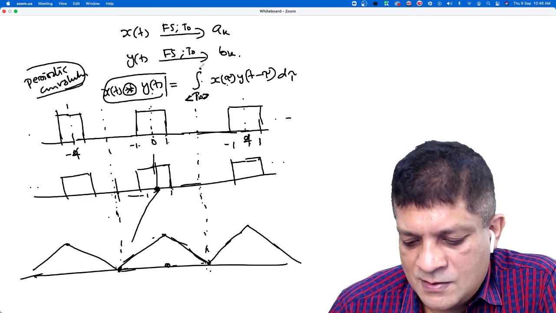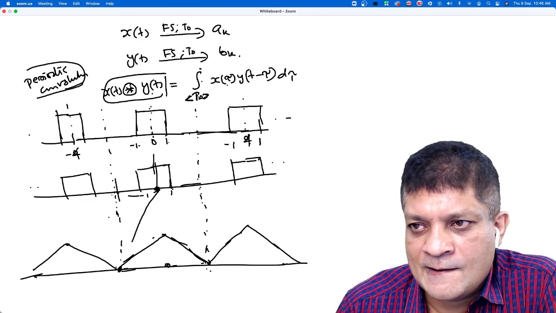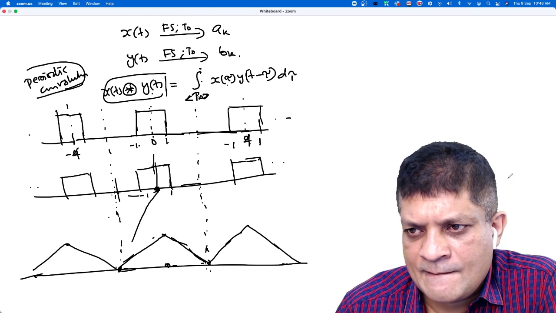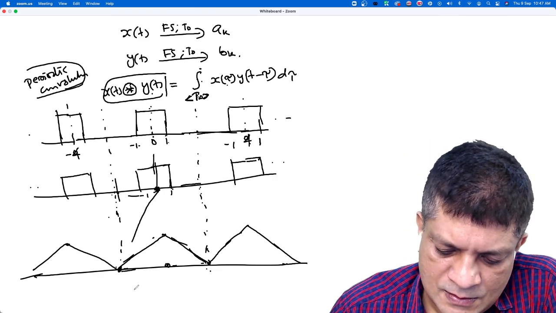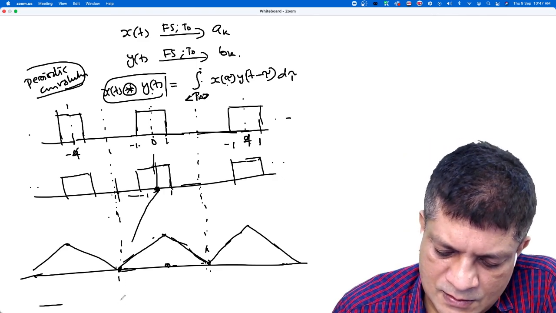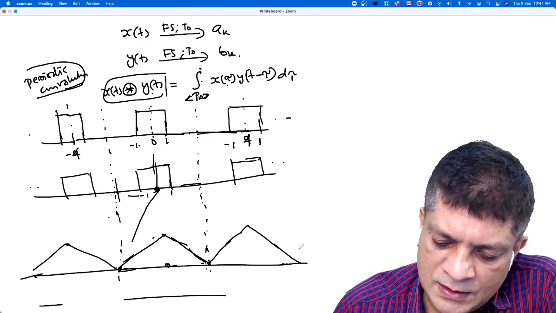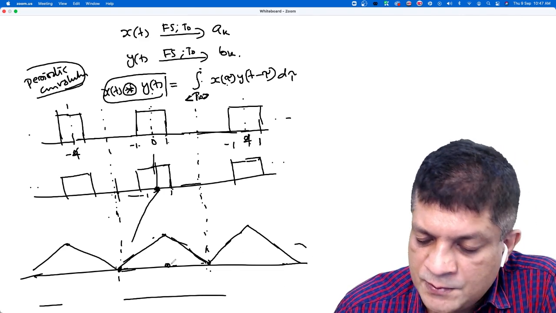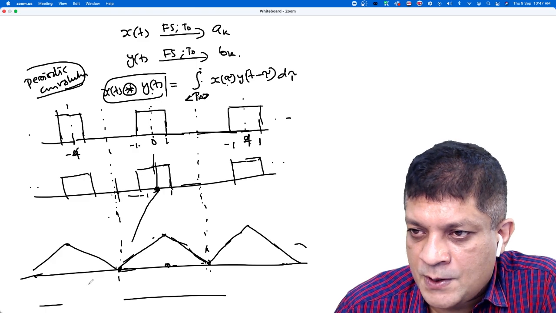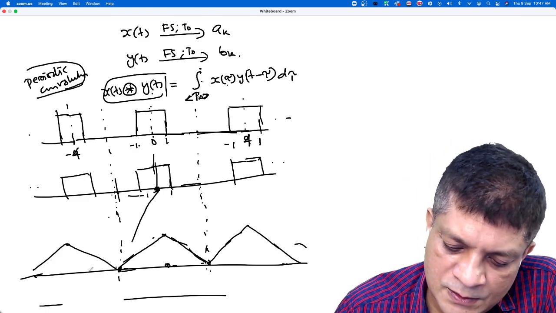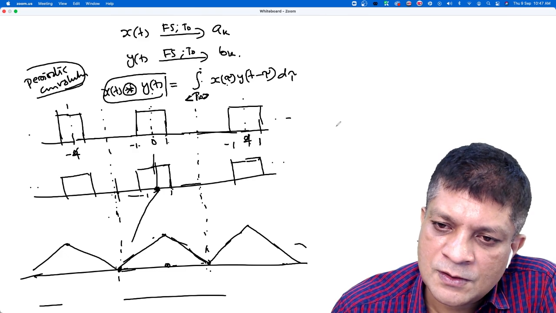Sir, if we take this triangle as our input, then what would be the convolution of this? The last signal which we have taken. Are you asking the convolution of two triangular pulses? Yes, sir. Then you have to do the same procedure.